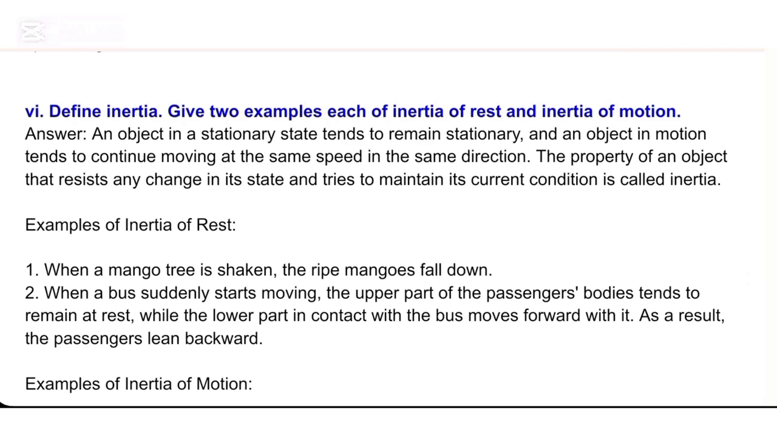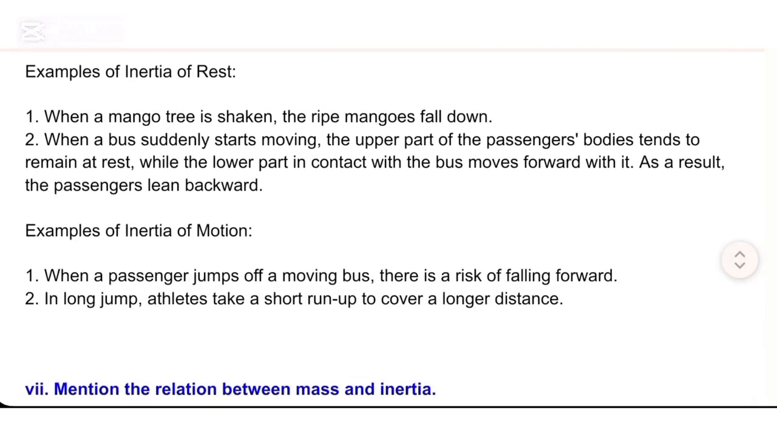1. When a mango tree is shaken, the ripe mangoes fall down. 2. When a bus suddenly starts moving, the upper part of the passengers' bodies tends to remain at rest, while the lower part in contact with the bus moves forward with it. As a result, the passengers lean backward.